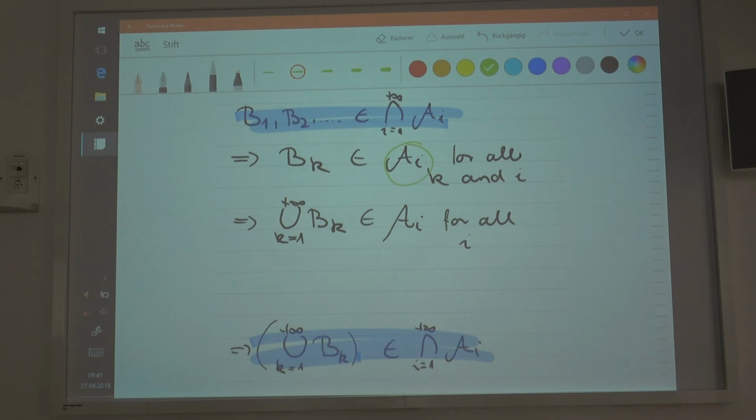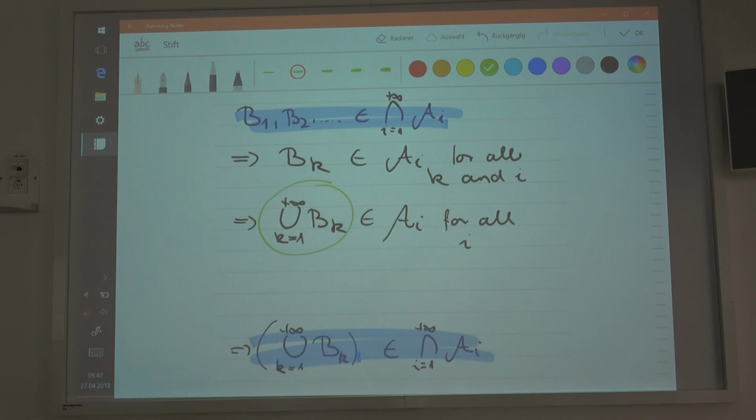And now if that's the case, this is an element of all of them. Then this must also be an element of the intersection of all of them. That is quite obvious: if you have something which is in all of the sets, then it must be in the intersection of them.